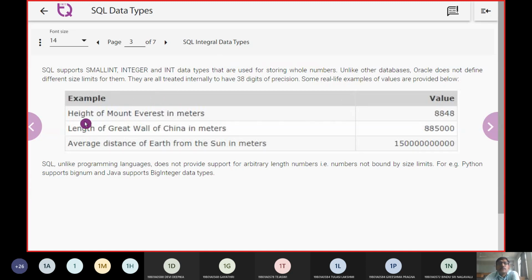You can look at this point: height of Mount Everest in meters is 8848, length of the Great Wall of China is 885000, and average distance of Earth and Sun in meters is some 15000, etc. So now we are going to work with data types with different precisions, so it will be extremely enlarged at that point.